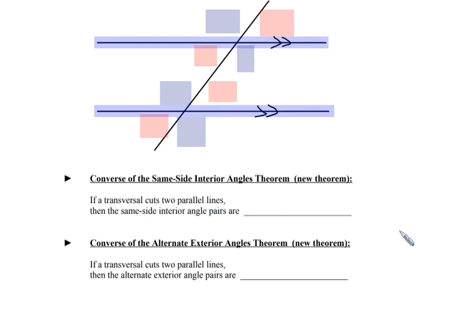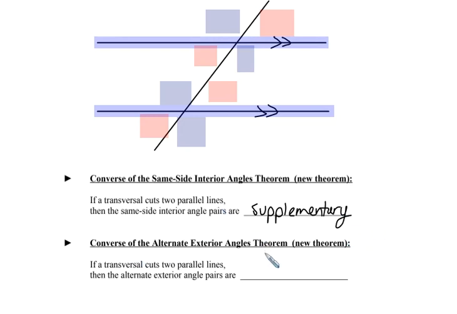The converse of the same side interior angles theorem states that if a transversal cuts two parallel lines, then the same side interior angle pairs are supplementary. Remember, it's a run on the S's. We have the alliteration. Same sides are supplementary.